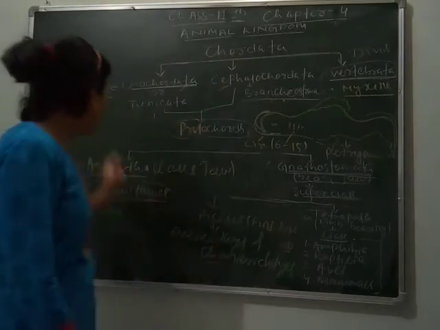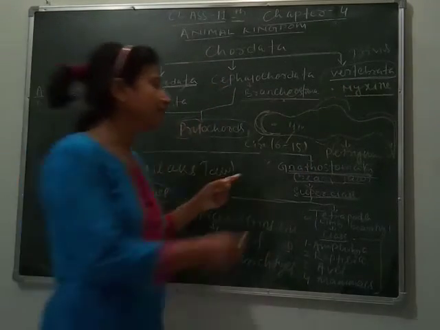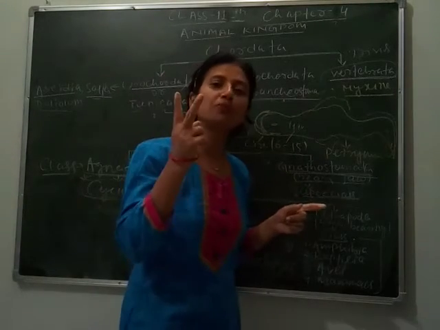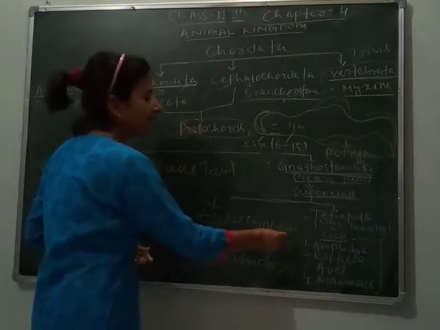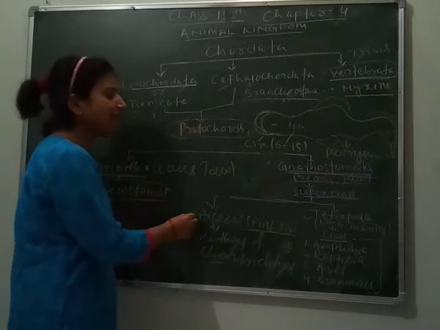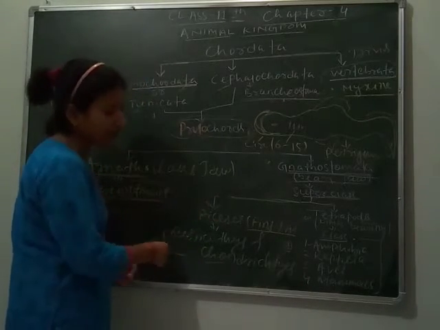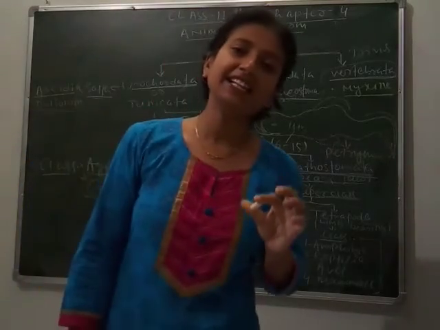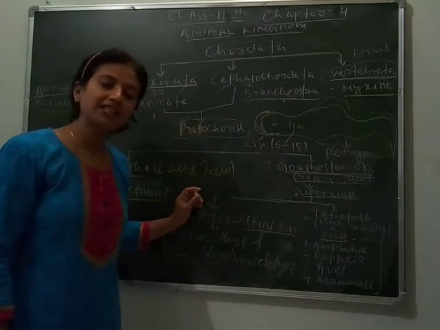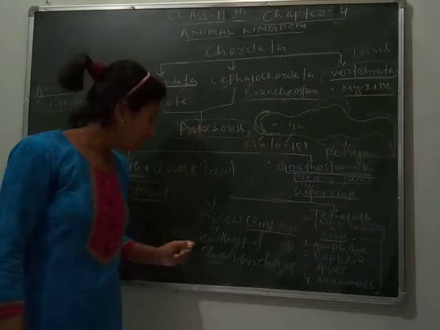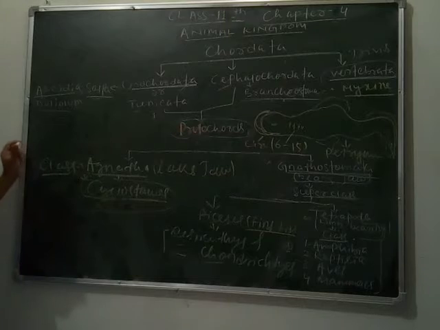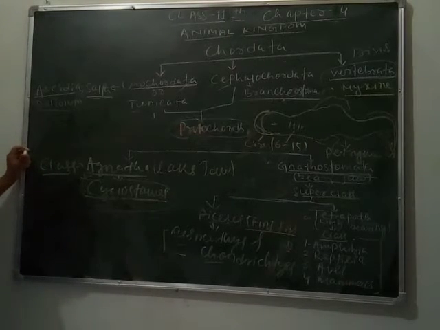So let's move to Gnathostomata. The class Gnathostomata is divided into two superclasses: fin bearing and limb bearing, meaning Pisces and Tetrapoda. Pisces again has two subclasses, Osteichthyes and Chondrichthyes.